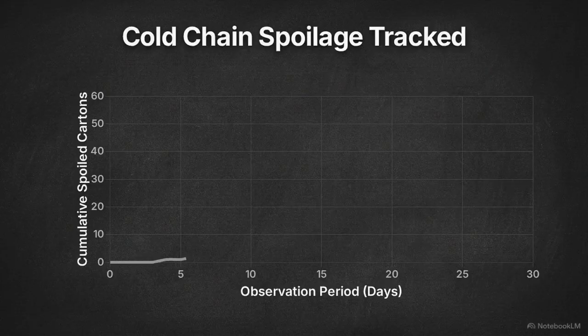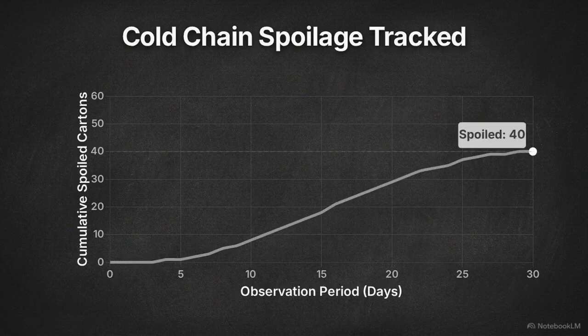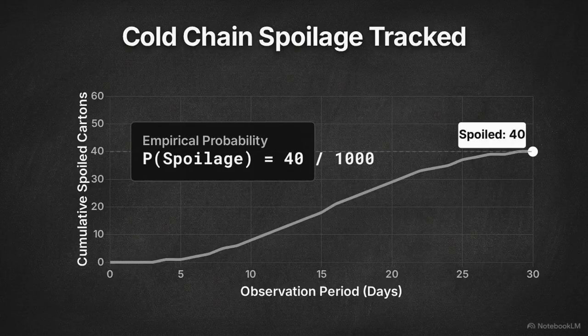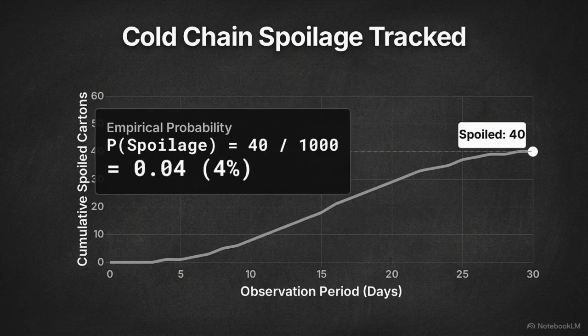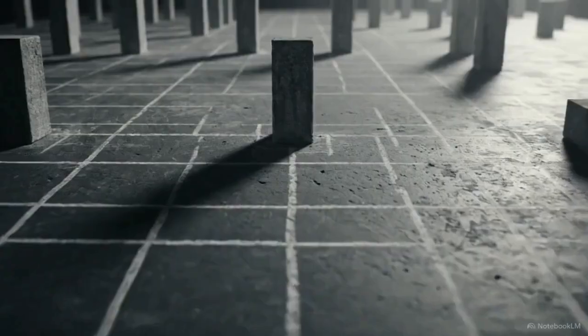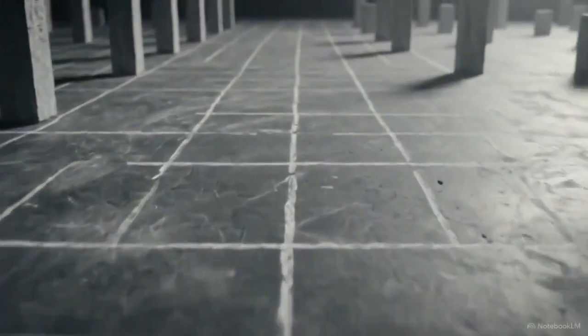A company observes 1,000 milk cartons over a 30-day month. Observation data reveals 40 cartons spoiled before their expiration date. The empirical probability of spoilage is 40 out of 1,000, or 0.04. The choice between classical and empirical frameworks hinges entirely on whether you are analyzing a mathematically closed loop or observing physical degradation over time. There are environments where true uncertainty lives, situations possessing no theoretical bounds and absolutely 0 historical data to observe.